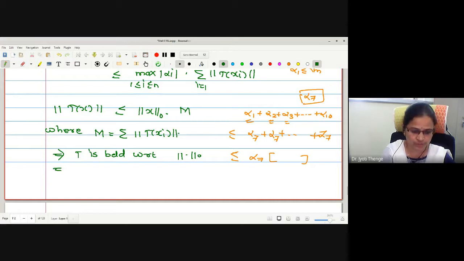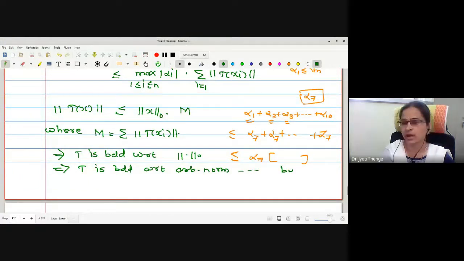If it is bounded with respect to one norm, all the norms are equivalent. Therefore, may I say t is bounded with respect to an arbitrary norm, by the previous theorem, because in the previous theorem we have proved that all norms are equivalent. Therefore, t is bounded.